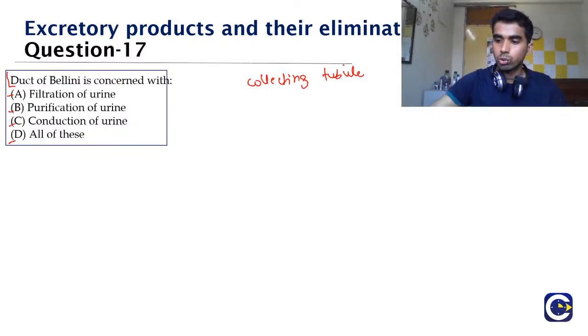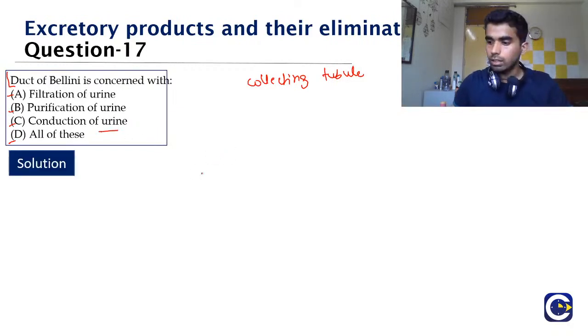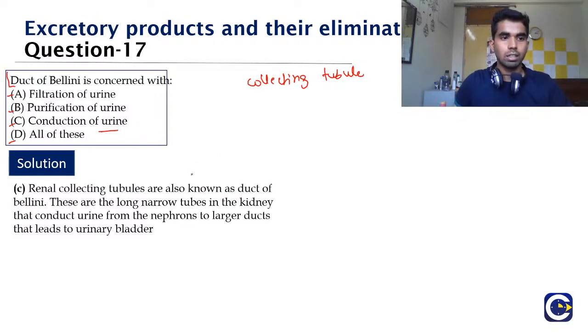So from the name also you can tell me what is the main function of the collecting tubule. Yes, the main function of the collecting tubule should be the collection of urine. And after collection, it should conduct the urine, obviously. That is why the correct answer here should be option C, that it needs to conduct the urine.